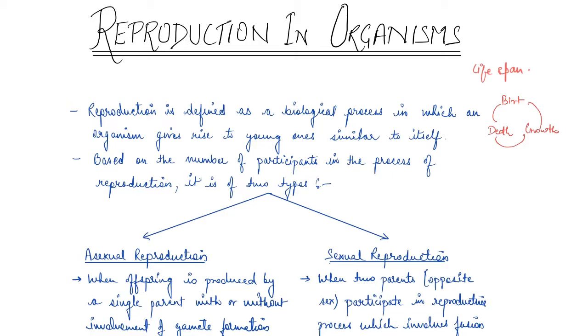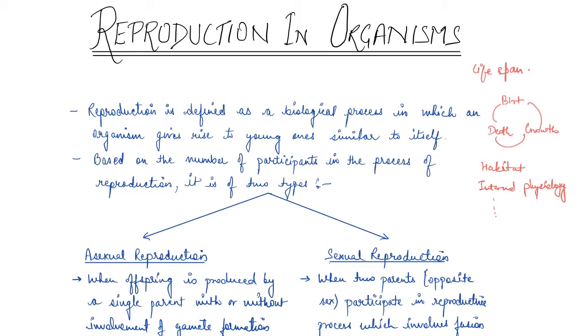Now there is a large diversity in the biological world, and each and every organism has evolved its own mechanism to multiply, okay? And they produce offspring as per that. So the organism's habitat, its internal physiology, and there are very many factors like this which collectively are responsible for how it reproduces.